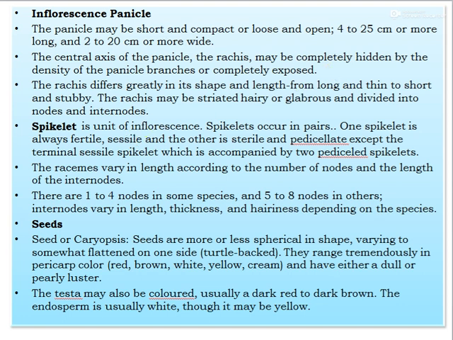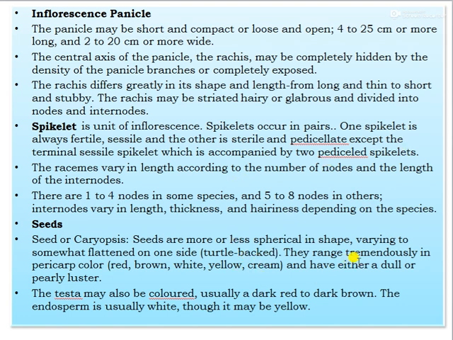One spikelet is always fertile and sessile, and the other is sterile and pedicellate, except the terminal sessile spikelet, which is accompanied by two pedicellate spikelets. Then the seeds, that is caryopsis, are more or less spherical in shape, varying to somewhat flattened on one side,